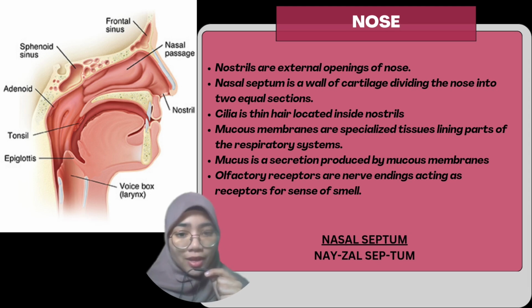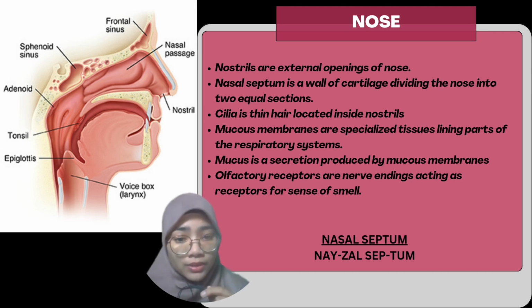Nose. Nostrils are the external opening of the nose. Nasal septum is a wall of cartilage dividing the nose into 2 equal sections. Cilia is thin hair located inside the nostrils. Mucous membranes are specialized tissue lining parts of the respiratory system. Mucus is a secretion produced by mucous membranes. Olfactory receptors are nerve endings acting as receptors for the sense of smell.